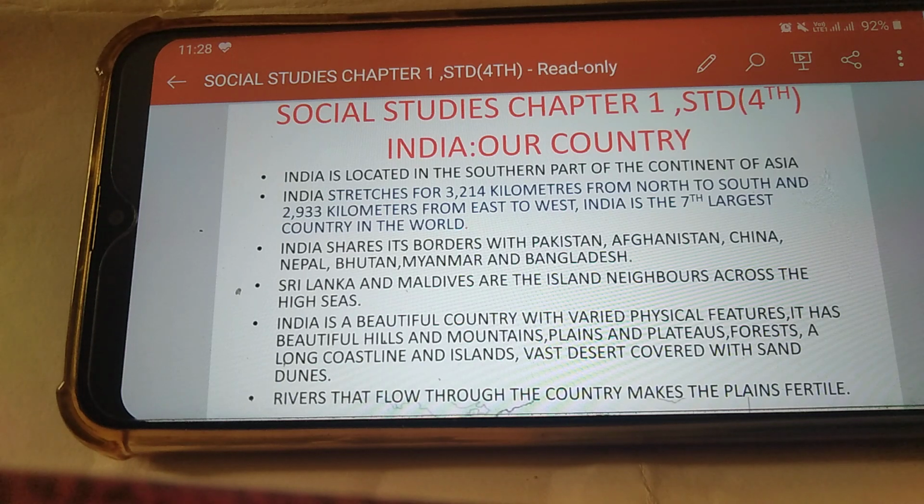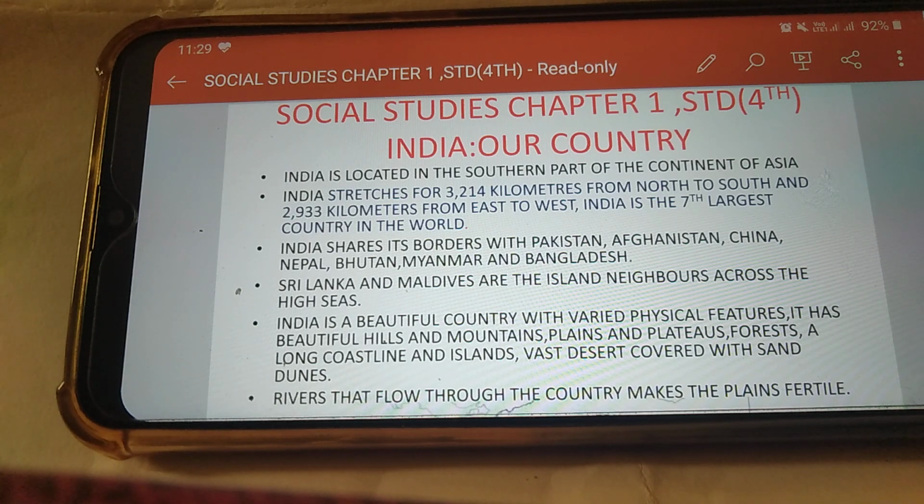India stretches for 3,214 kilometers from north to south and 2,933 kilometers from east to west. India is the seventh largest country in the world. India shares its boundary with Pakistan, Afghanistan, China, Nepal, Bhutan, Myanmar, and Bangladesh. Sri Lanka and Maldives are island neighbors across the high sea.